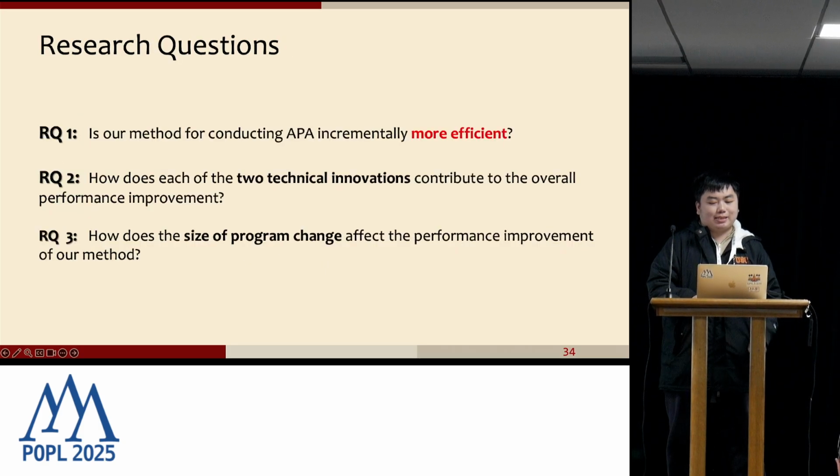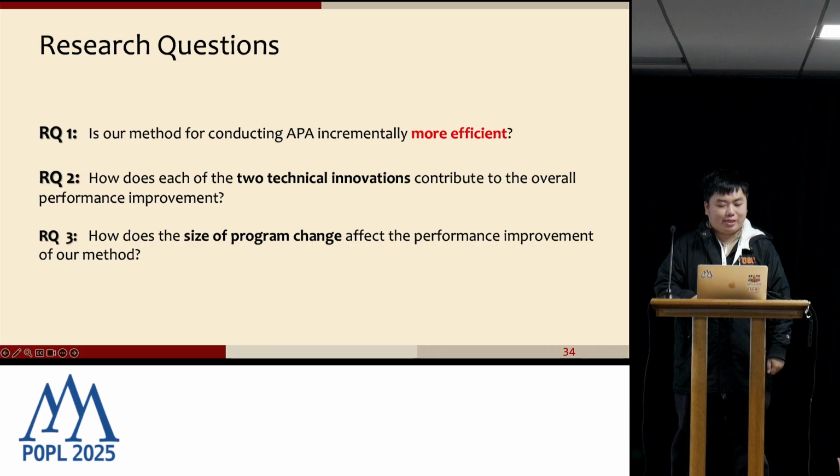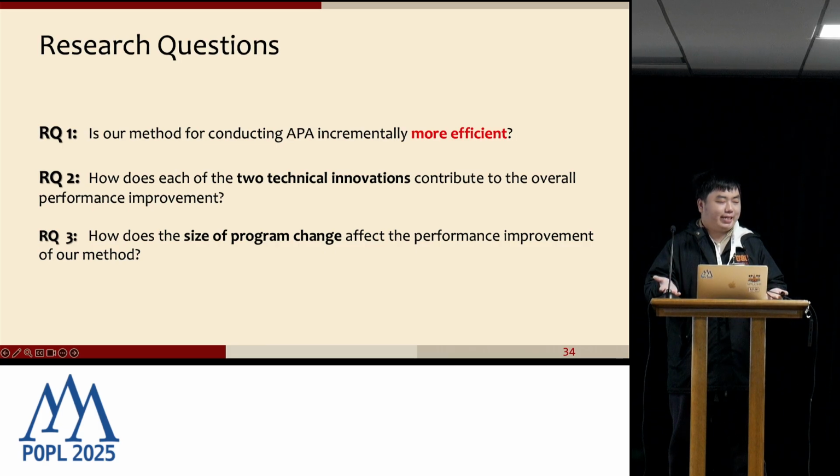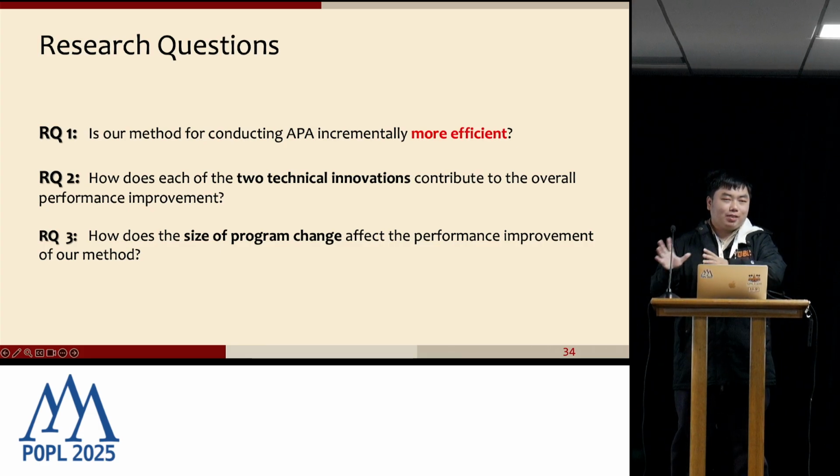So our experiments are designed to answer the following research questions. The first one is the most important one: is our algorithm really more efficient than the baseline? The second one is, between our 2 technical innovations, on the interpretation and on the path expression, which one contributes more to our incremental performance? The third one, how does the size of incremental changes influence our performance?